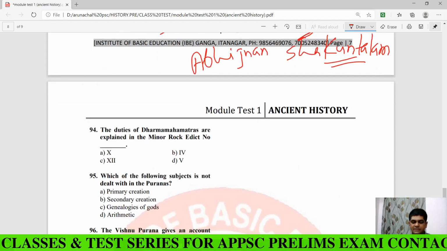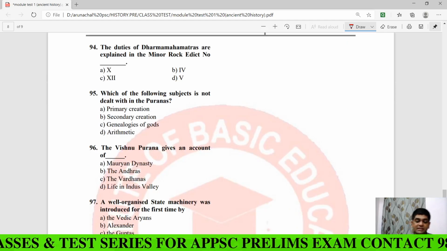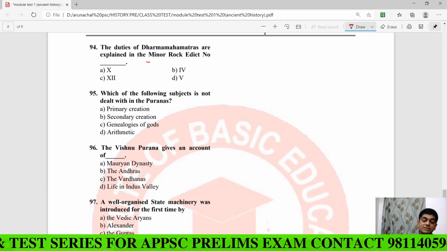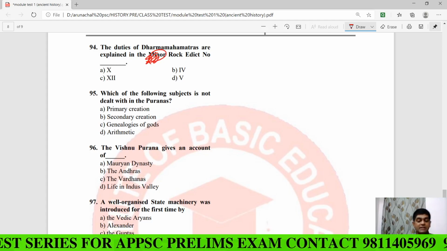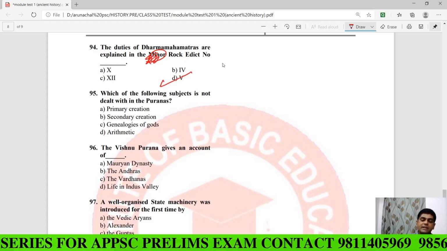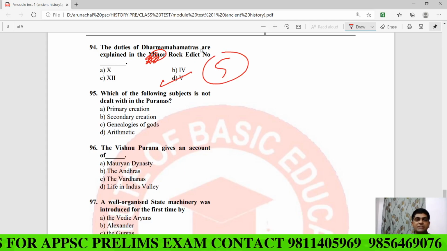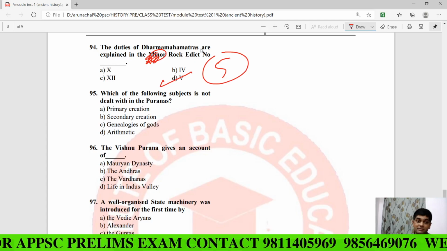Now, let us see question number 94. The duties of Dhamma Mahamatra are explained in which major rock edict? Answer is the fifth. Major rock edict number 5 explains what? The duties of the Dhamma Mahamatra.